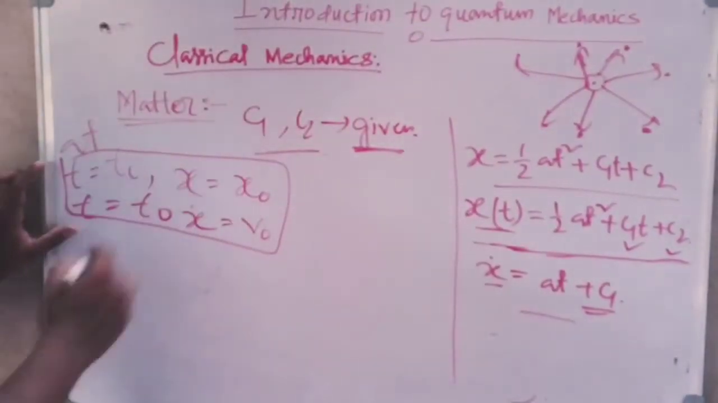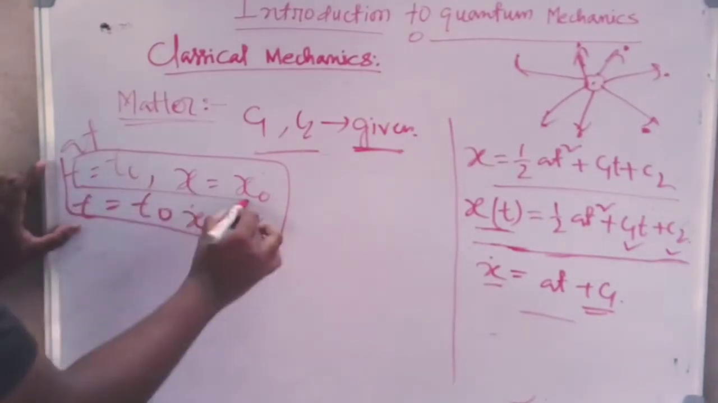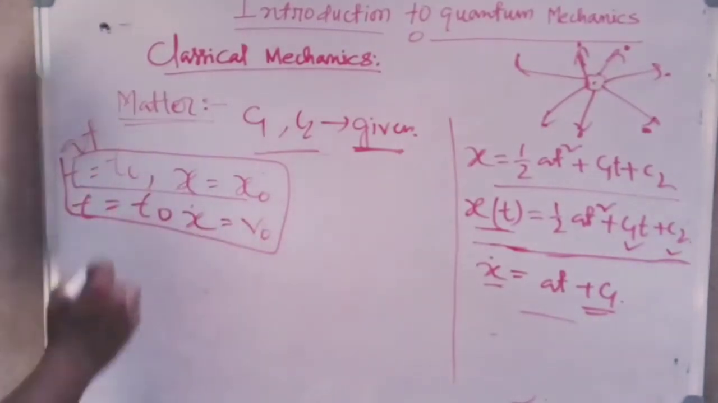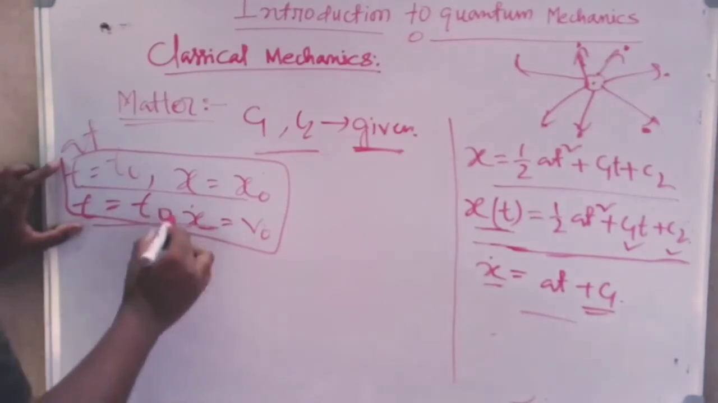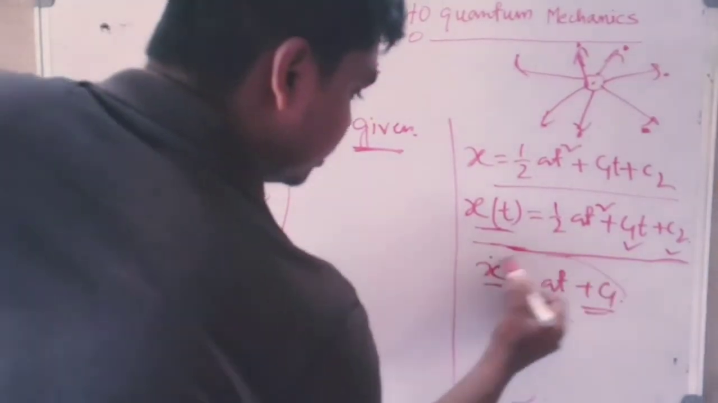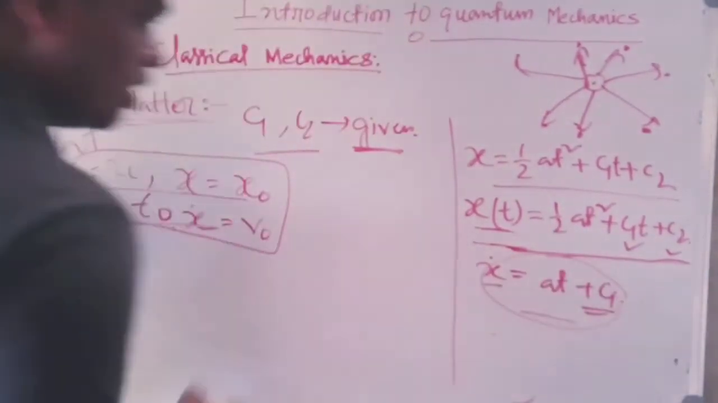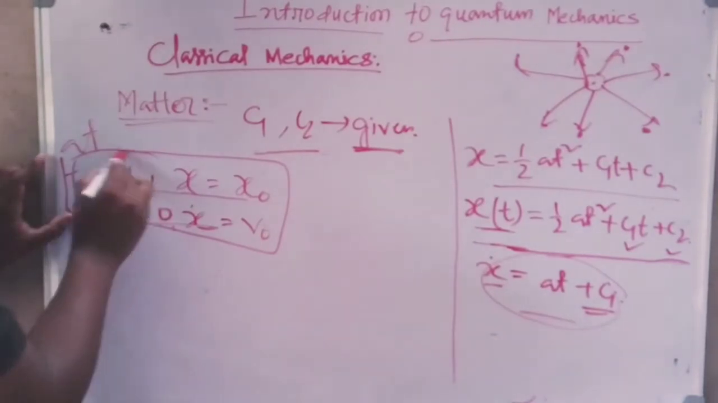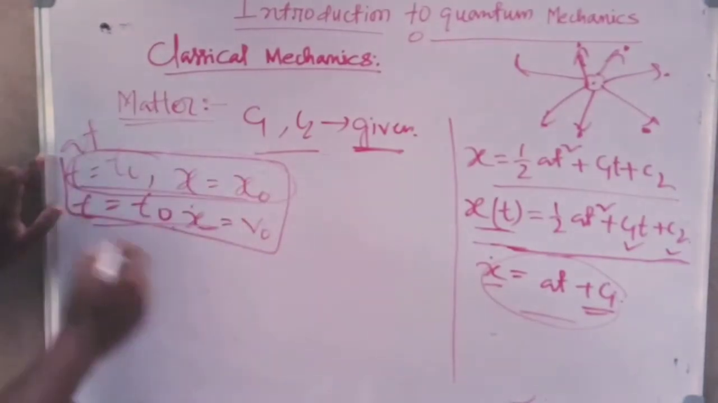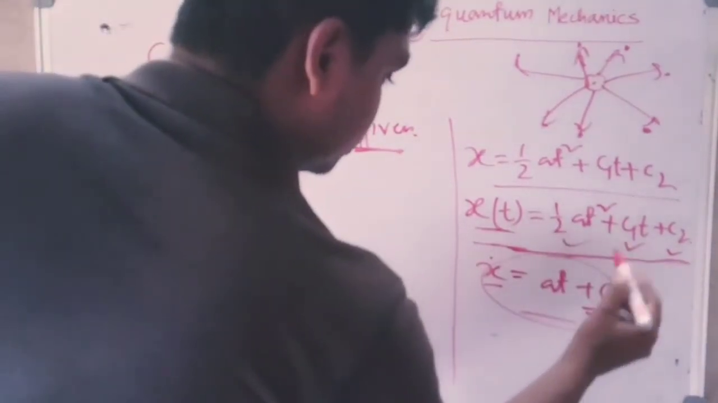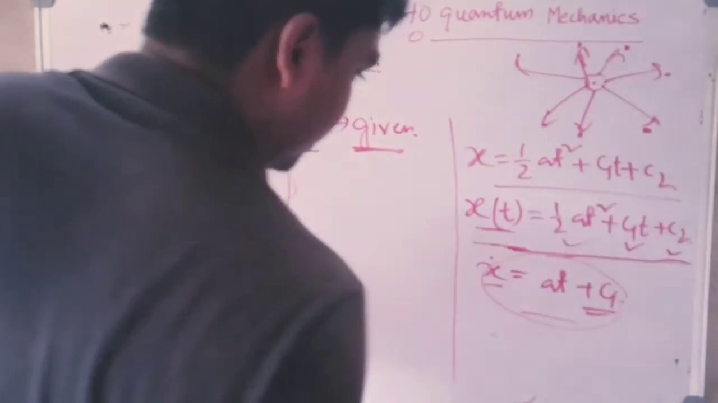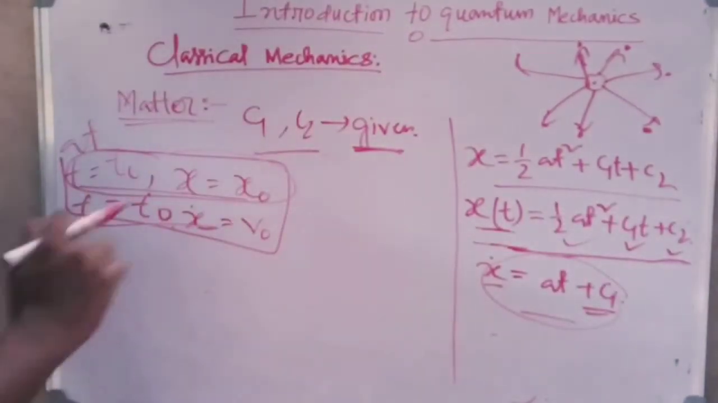And because putting these boundary conditions on in this equation, one can find the value of C1, and just putting this boundary condition in this equation, one can find the value of C2. Hence C1 and C2 can be obtained.